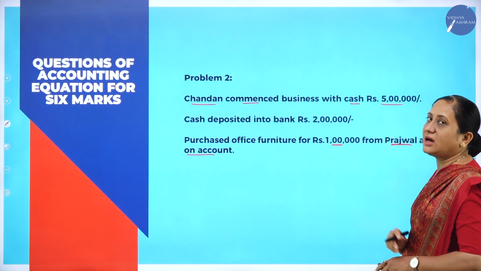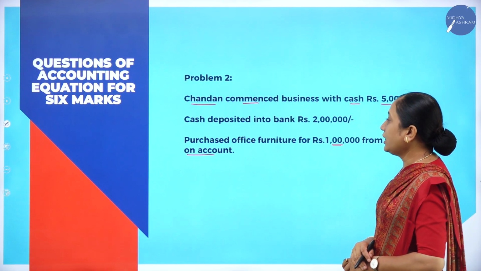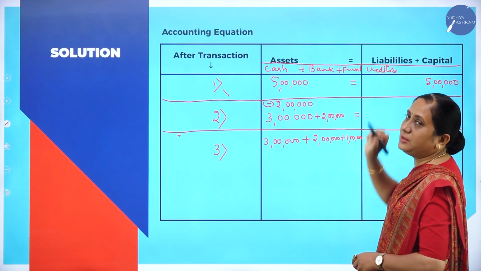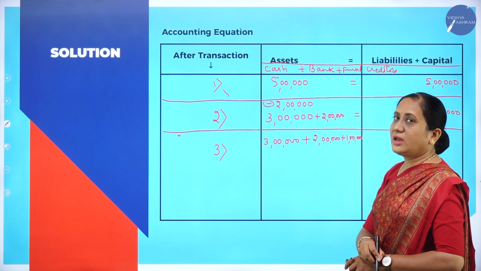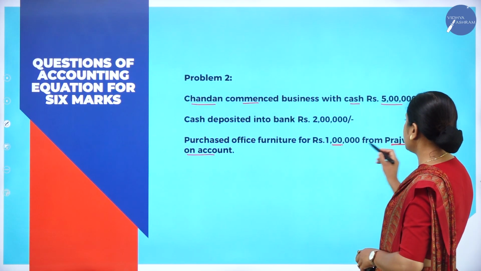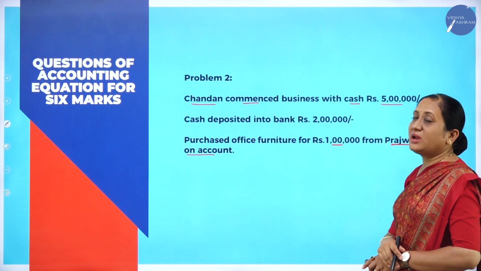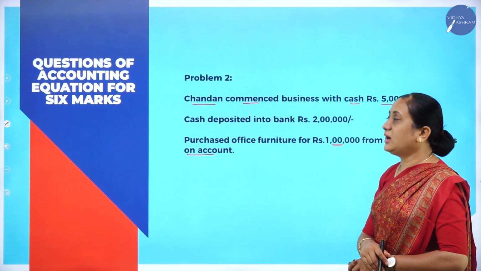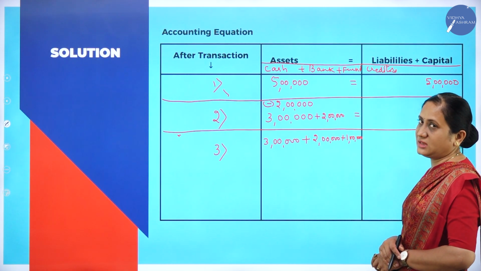Prajwal agencies are our creditors. Creditor is a liability to the business. The business has purchased furniture from the Prajwal agencies.